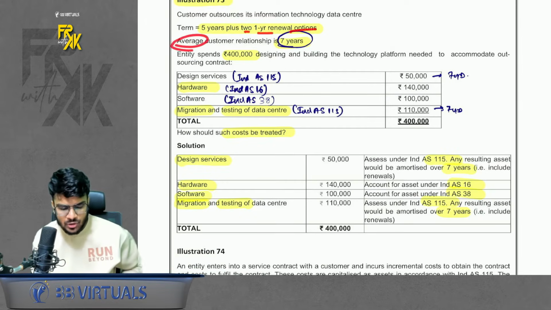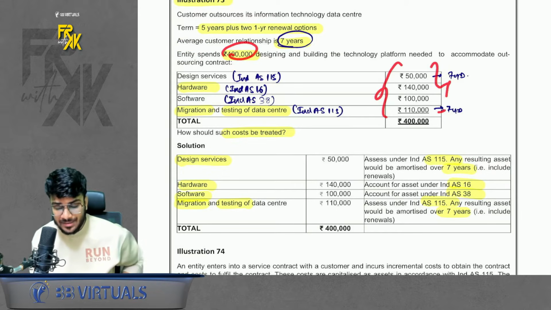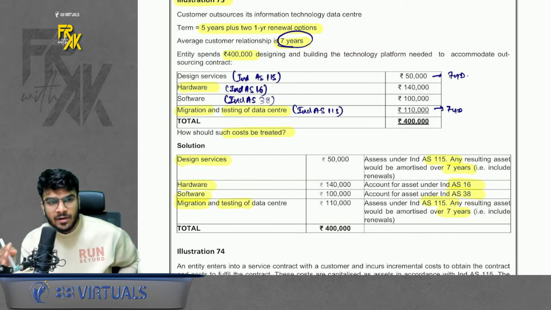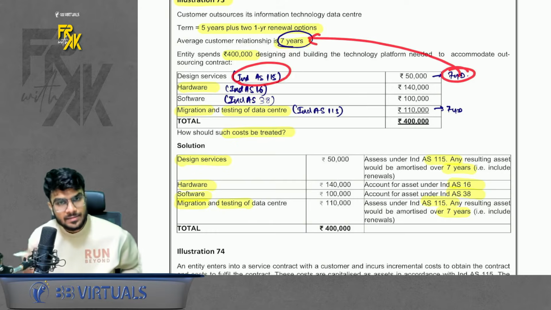So basically the average contract relationship is 7 years. We spend 4 lakhs. Now how are the 4 lakhs spent? See, design services. Are design services covered under Ind AS? No. Cover under 115 and amortize over 7 years.